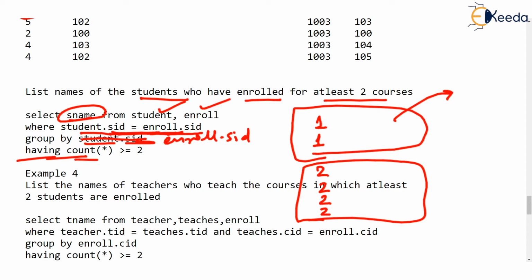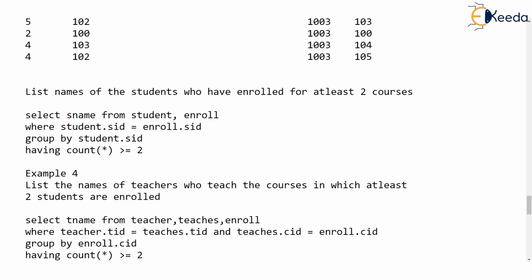Is this group having count star, the number of rows, greater than or equal to 2? If the number of rows in that group is greater than or equal to 2, then surely the student has taken admission in at least two courses. I hope you have understood.